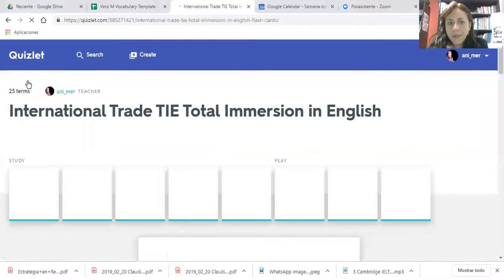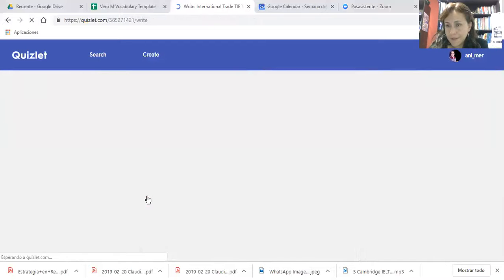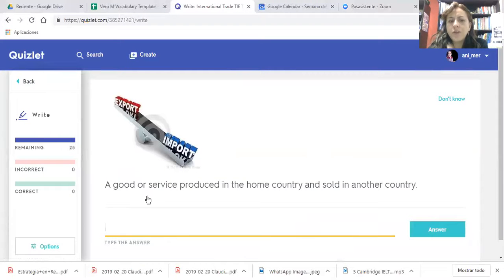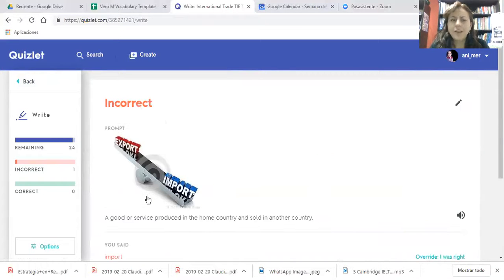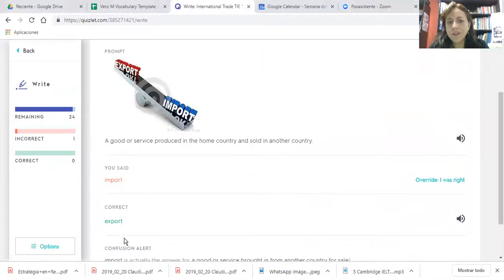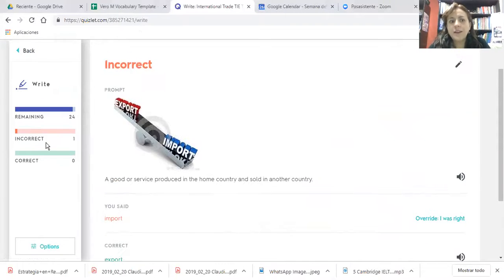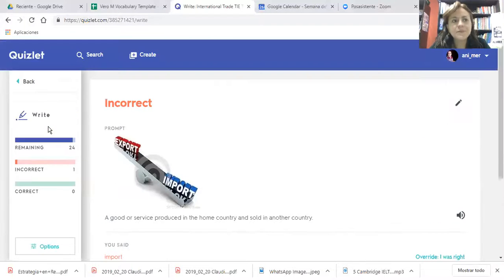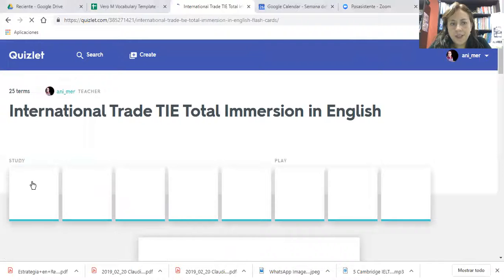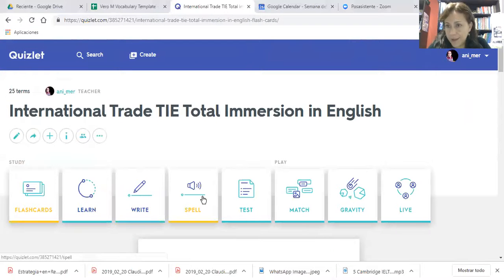Okay, another way that we are going to use is this. It says a good or service produced in the home country and sold in another country. Import? I say no, this one is not the right option. It is export. So you have the chance to review and see, from 24, how many are correct and how many are incorrect. As I have explained, Spell is a good exercise to improve your listening.